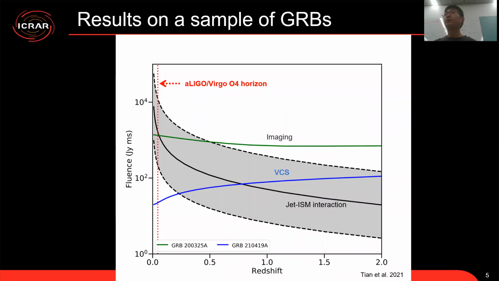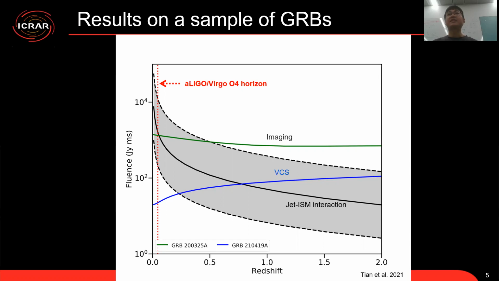Here is a plot to show our results from searching a sample of GRBs. The black line represents the model emission from the jet-interstellar medium interaction. The green line and blue line represent the upper limits we derived from the imaging mode and the VCS mode. We can see the VCS observation is much more sensitive, and it can probe the predicted emission up to a redshift of 1.